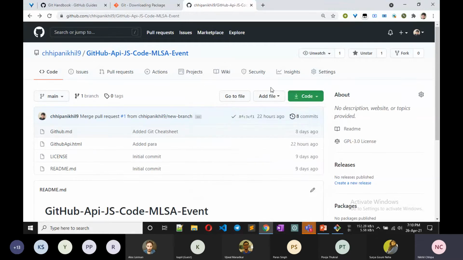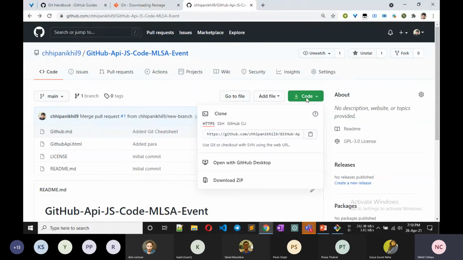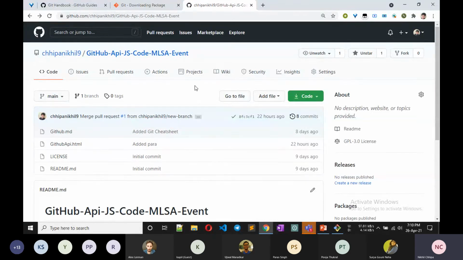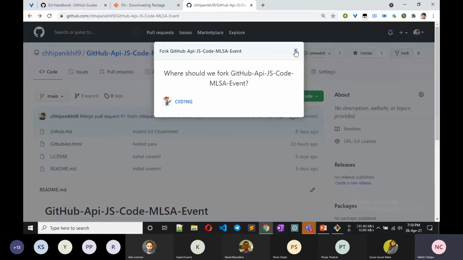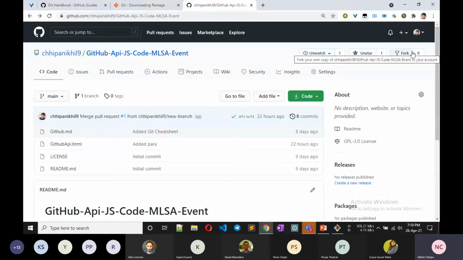So first of all, this is my repository, so I have permission to do this. But if you come to my account and you want to use this repository, then you first have to fork it. It is not showing for me that I can fork, but if you want to use this project, you have to fork it. Fork means you are creating a copy of this project in your account.